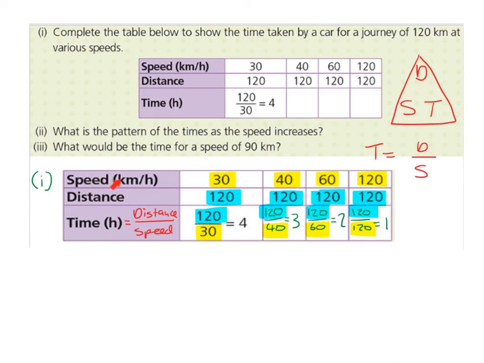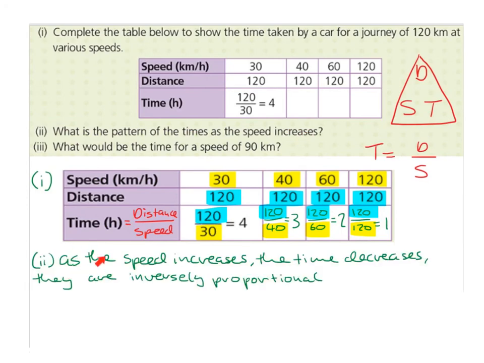So notice that as the speed increases, 30, 40, 60, 120, the time in hours decreases. 4, 3, 2, 1. This is known as inverse proportion. Part 2. What is the pattern of the times as the speed increases? So we already said that as the speed increases, the time decreases. They are inversely proportional. And part 3. What will be the time for a speed of 90 kilometers per hour? Remember, the journey hasn't changed, so the distance remains the same.